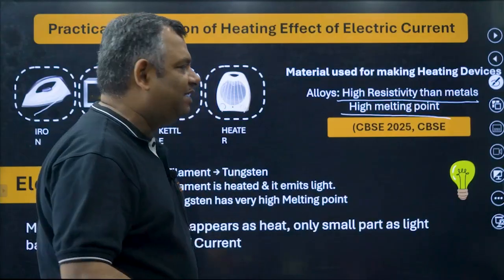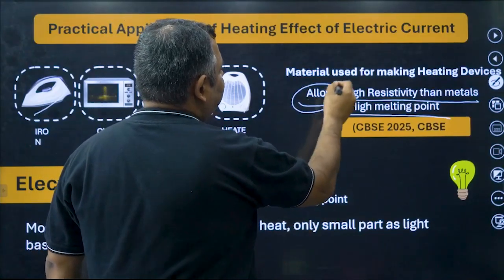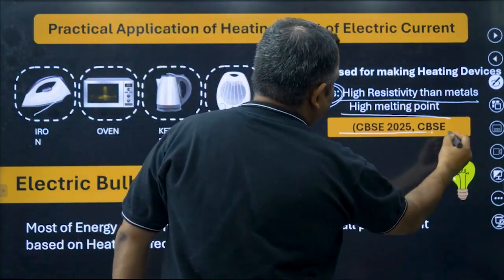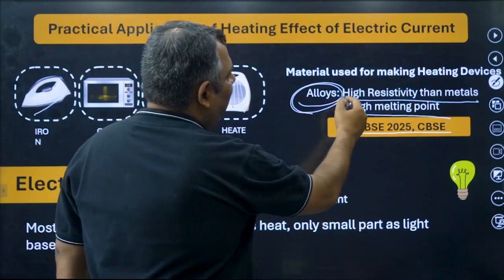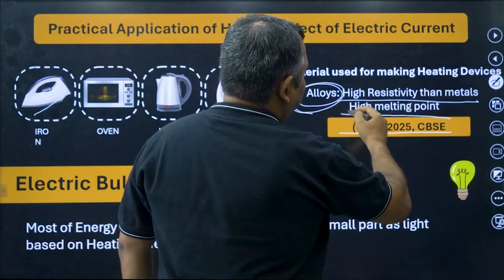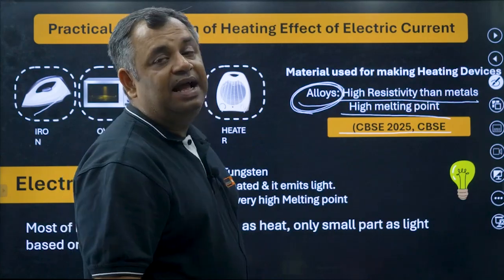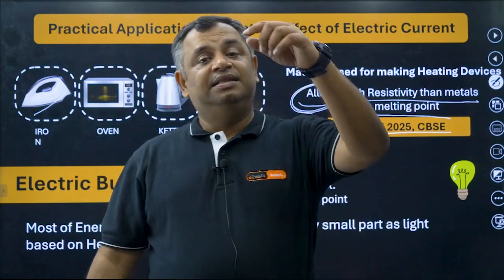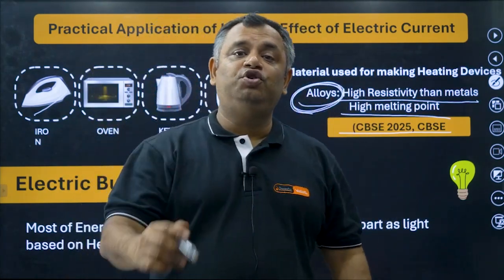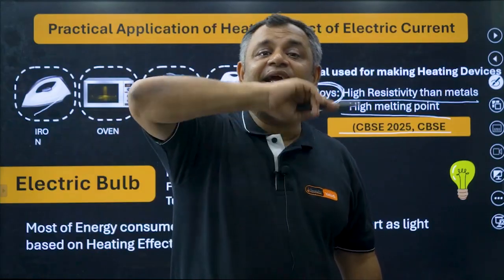What kind of materials have these things? Alloys have these things. So see, there was this question in CBSE 25. Alloys have higher resistivity than metals, and they have got higher melting points. These kinds of materials you are going to use to utilize the heating effect of the current.